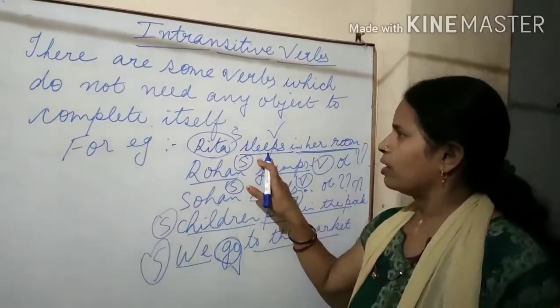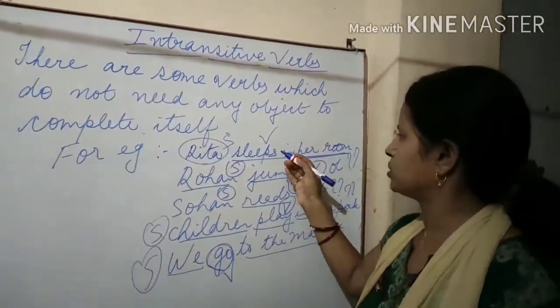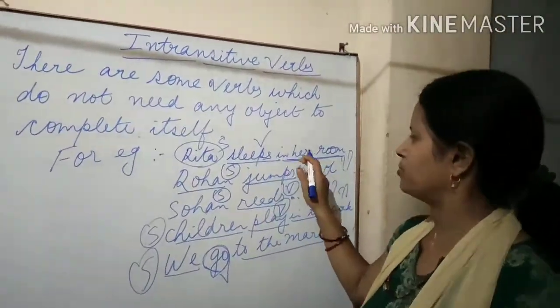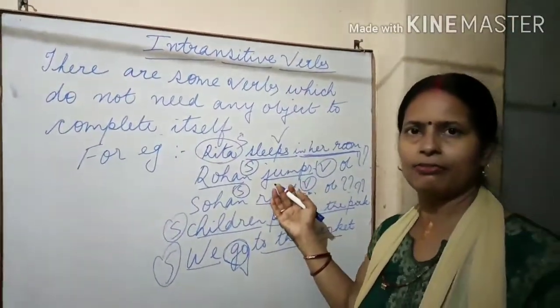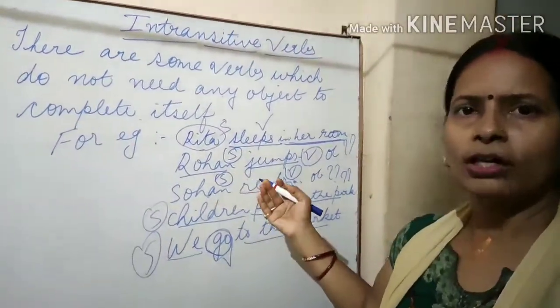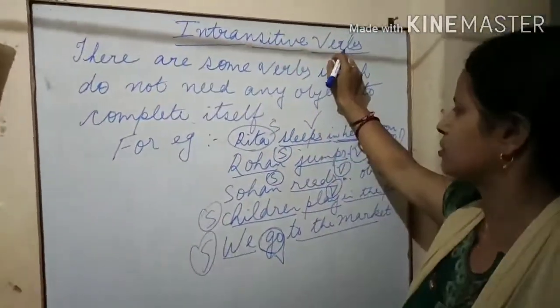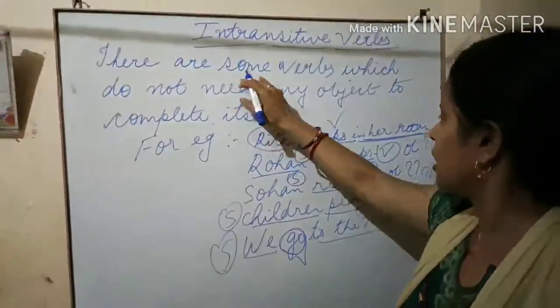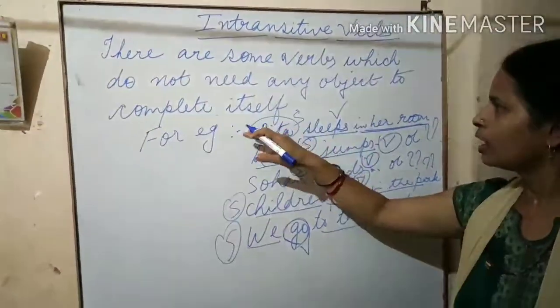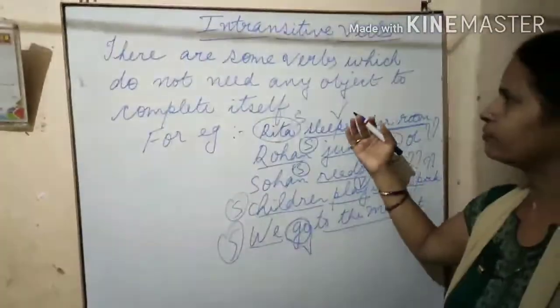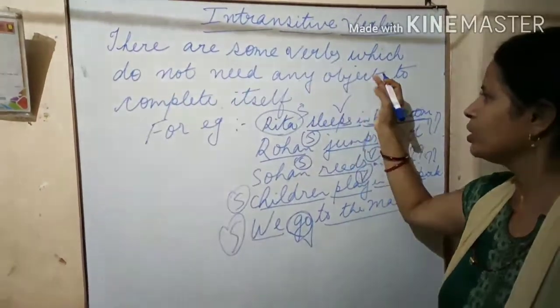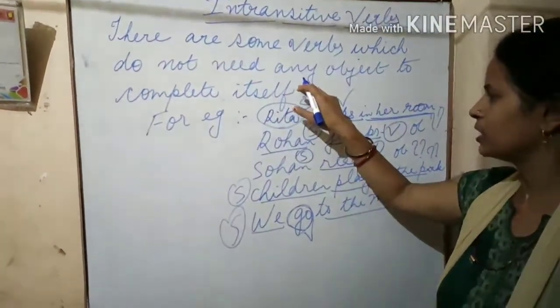So those verbs which do not need any object to complete itself are called intransitive verbs. So intransitive verbs are the verbs which are complete in itself. They do not need any object to complete.